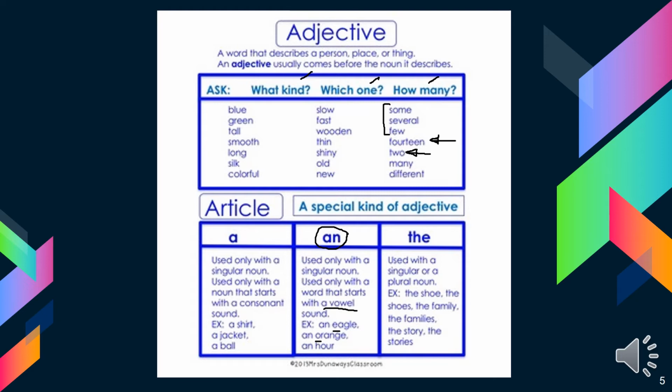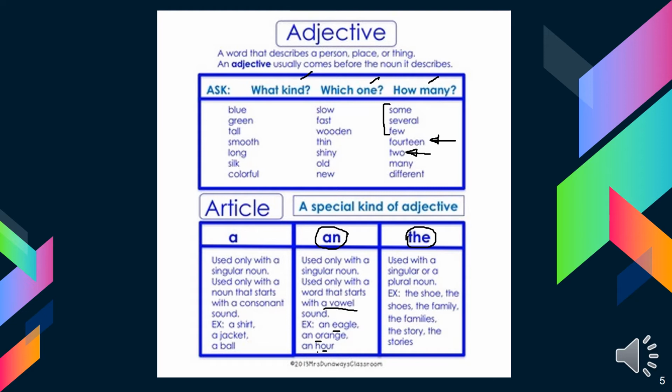And here, of course, hour starts with an H, but this H is silent. So actually it starts with an O, so we add an also. So these a and an are for singular nouns. What about the? The is for both singular and plural nouns.